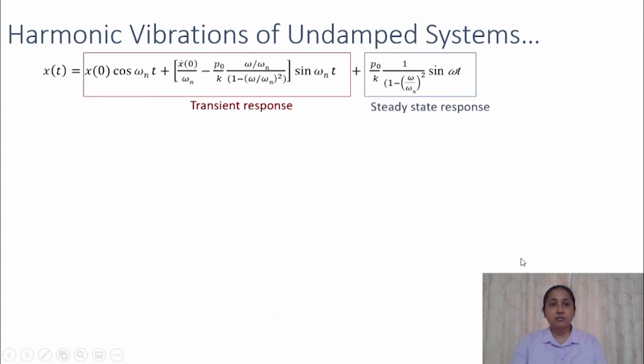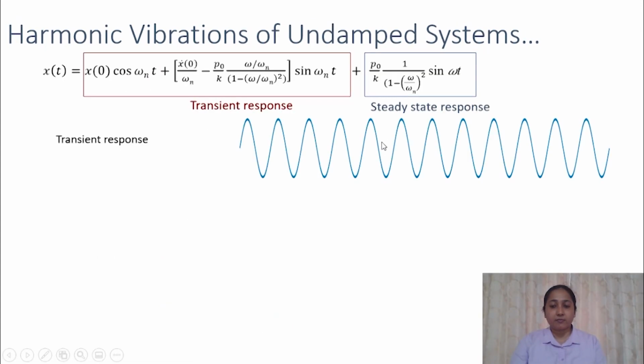Now let's look at the response of the system graphically. So if you plot the transient response, this will look like this for undamped systems. The frequency of this response will be equal to the natural frequency of the system, and the initial values of the transient response will depend upon the initial conditions as well. So the transient response will look like this, varying as sines or cosines with the frequency equal to natural frequency. Now let's look at the steady state response.